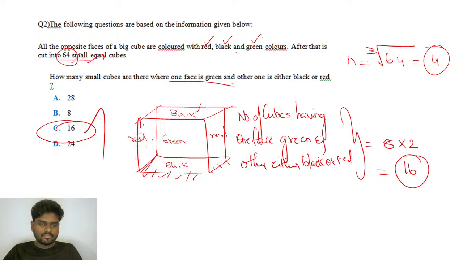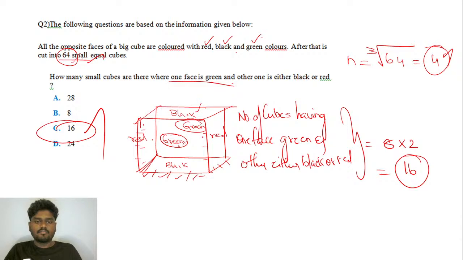So listen very carefully, guys. Here, if I want to find the number of cubes having one face green, I painted the front face and the back face, the rear face, green, right? So in this front face, you'll be getting how many cubes? 4 cubes. In the same way, the rear face. So we'll be having 1, 2, 3, 4, 1, 2, 3, 4, right?